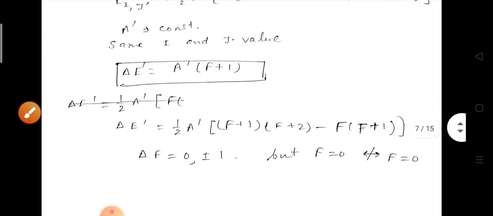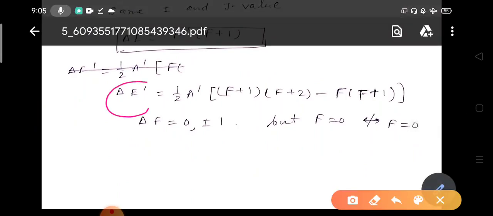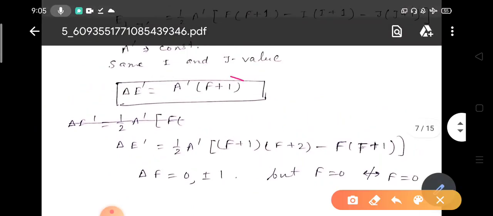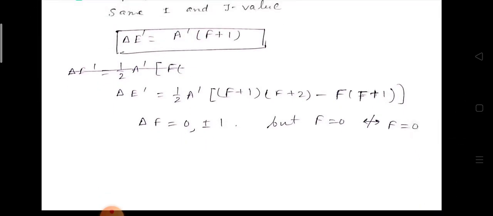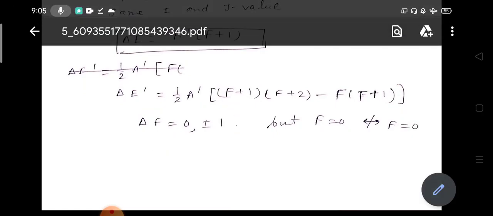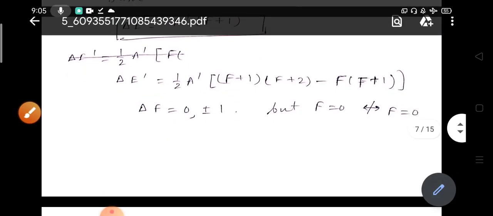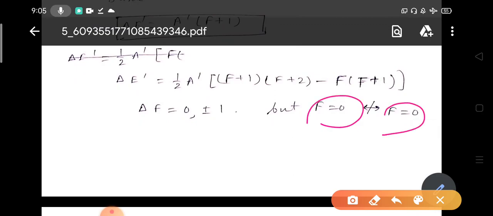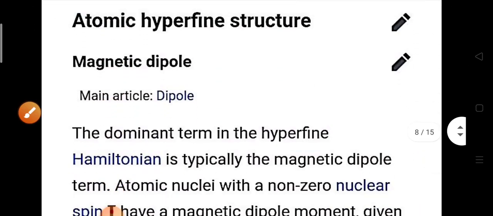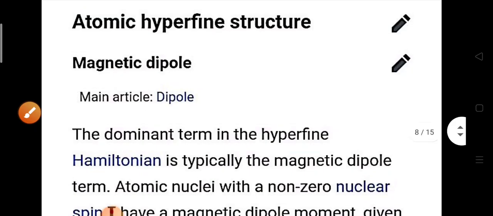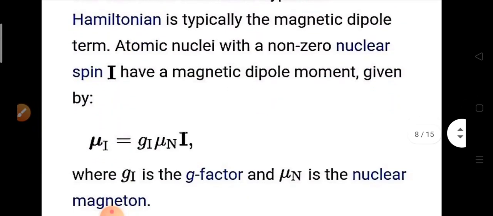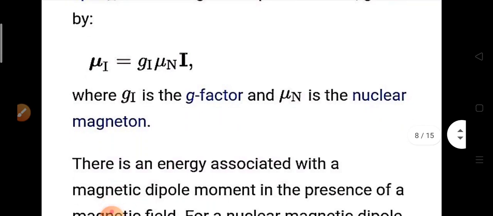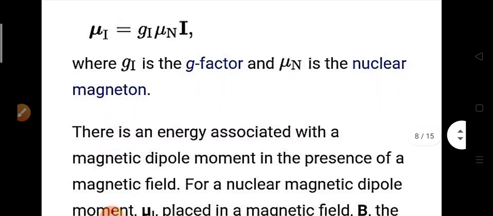We get the hyperfine energy delta E equals A prime into F into F plus 1, where A prime is a constant. And what will be the selection rule? The selection rule will be delta F equals 0, plus or minus 1, but F equals 0 to 0 is not allowed. Now we have earlier shown the atomic hyperfine structure. We have already shown that mu I equals gi into mu n into I.